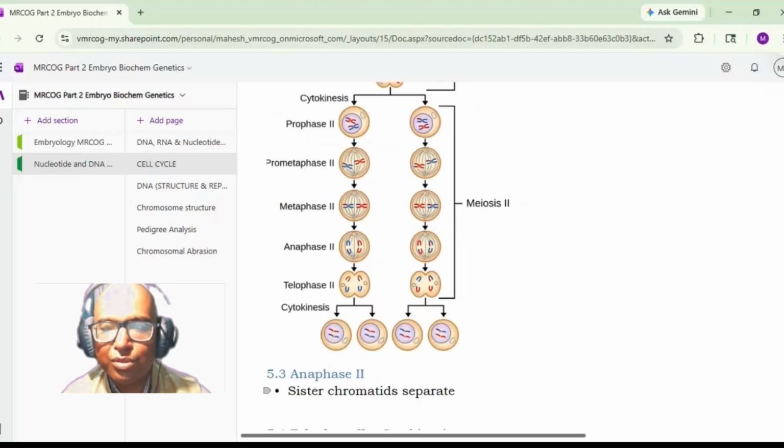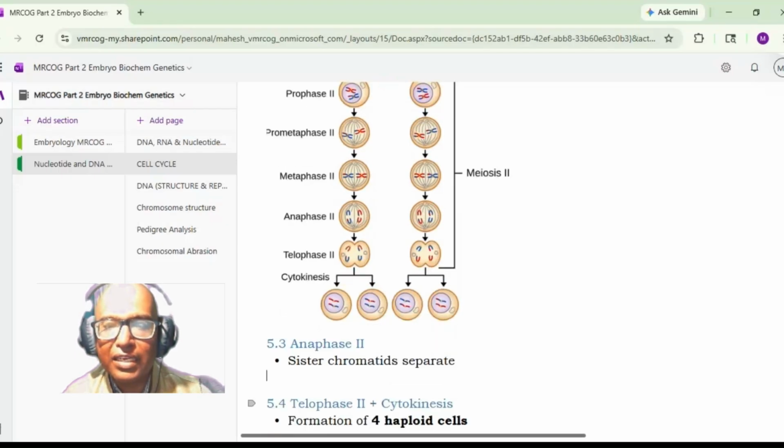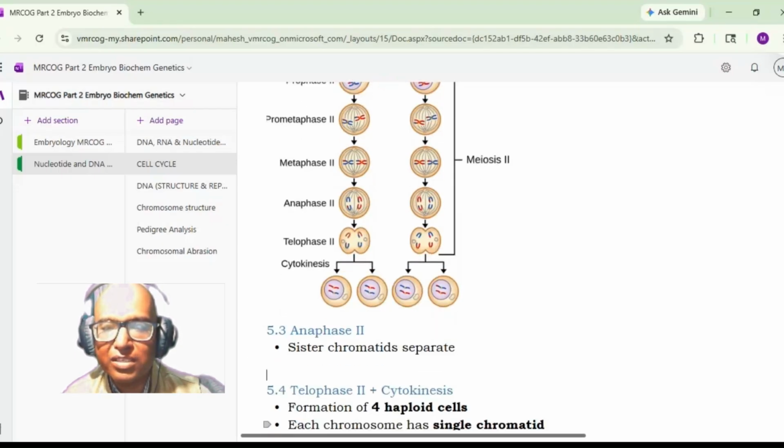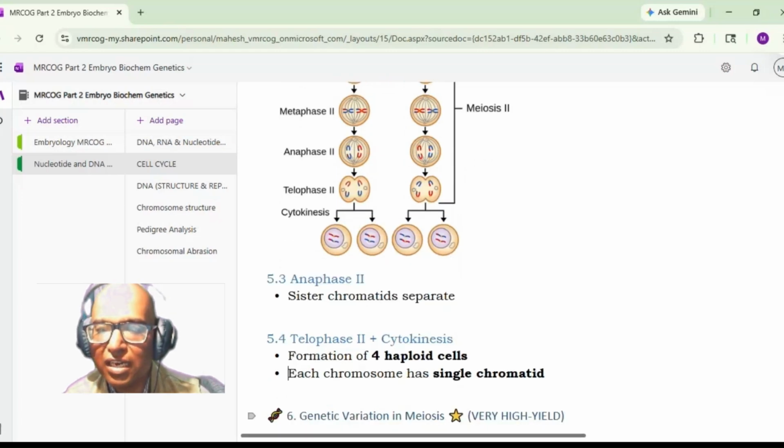Then in anaphase 2, the sister chromatids will start separating. So in anaphase 2, there is a separation of the sister chromatids. And in telophase 2, followed by cytokinesis, there is a formation of 4 haploid cells. Each chromosome has a single chromatid.